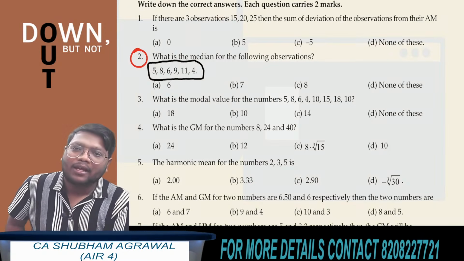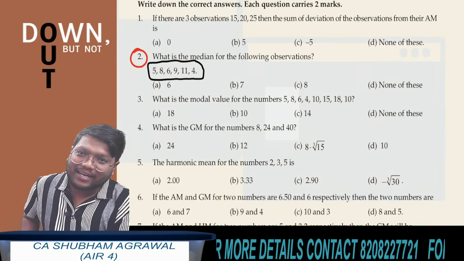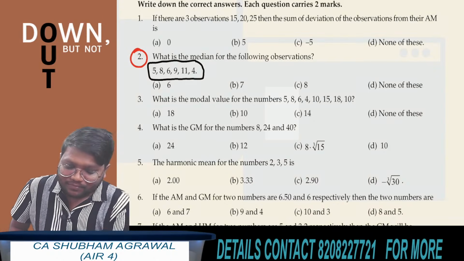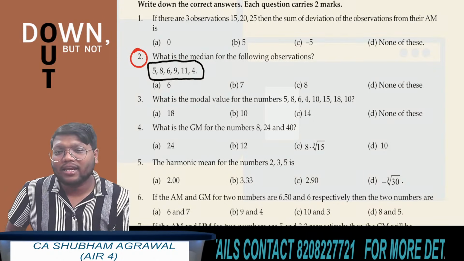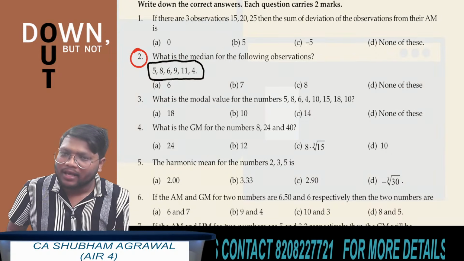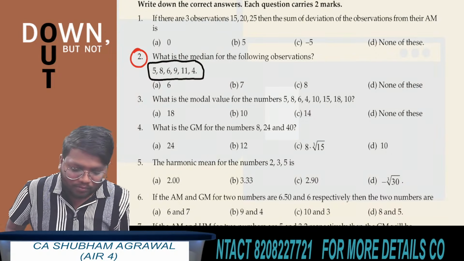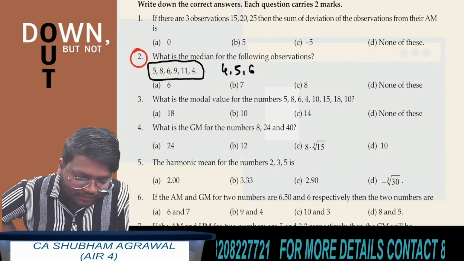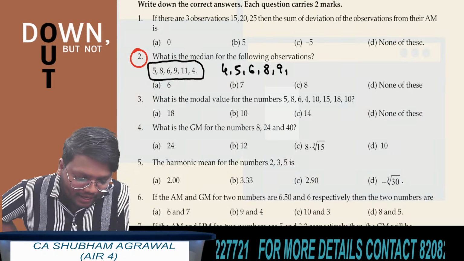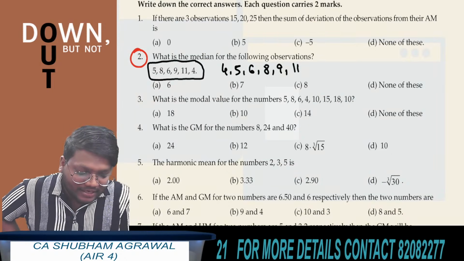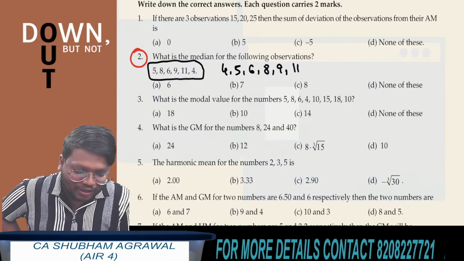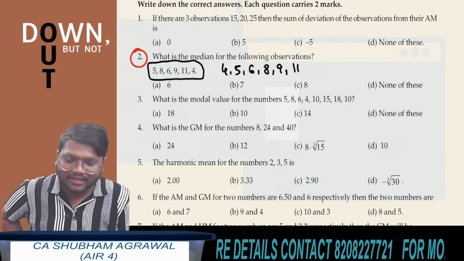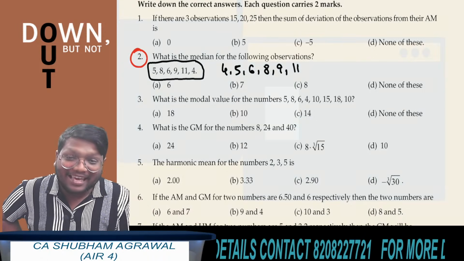Whenever you see that discrete data is given and you have to find median, the first step is to arrange the data in ascending order. After arranging the data in ascending order, you have to check whether the number of observations is odd or even, and then accordingly apply the formula. So first arrange in ascending order: 4, 5, 6, 8, 9, 11. Then check whether the number of observations is odd or even. How many observations are there? 1, 2, 3, 4, 5, 6. There are 6 observations, so the number of observations is even.